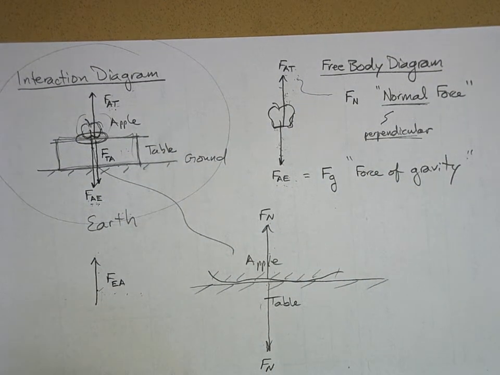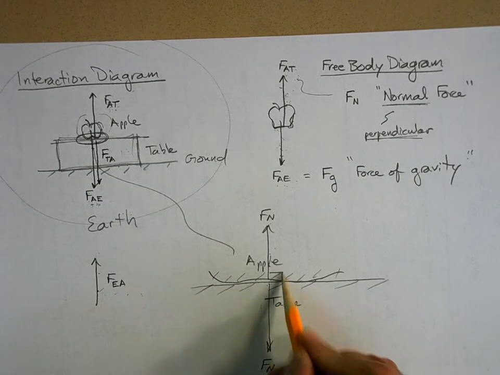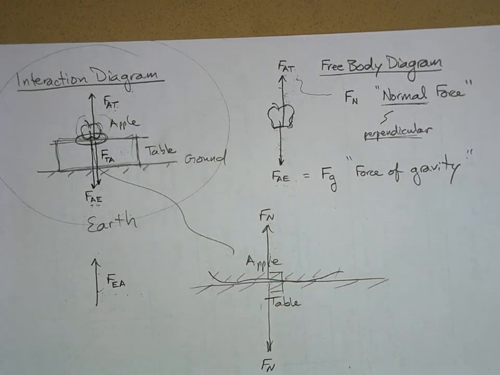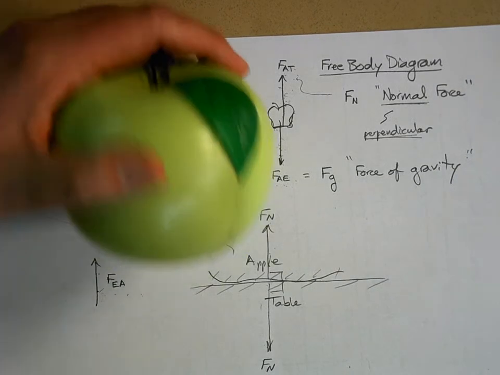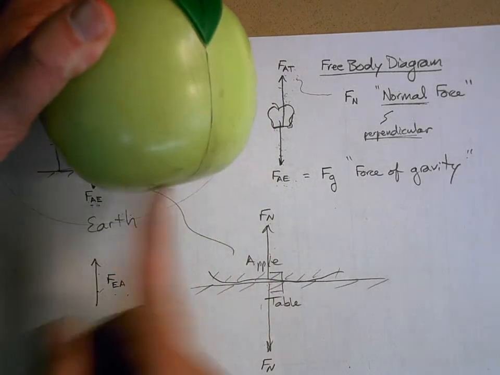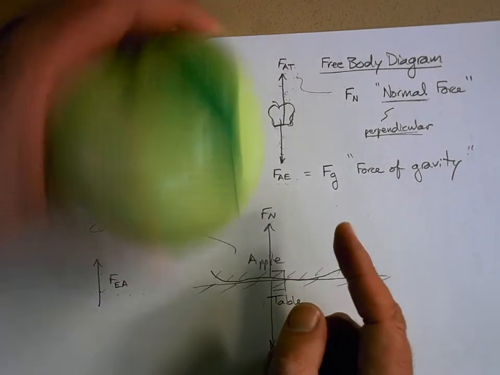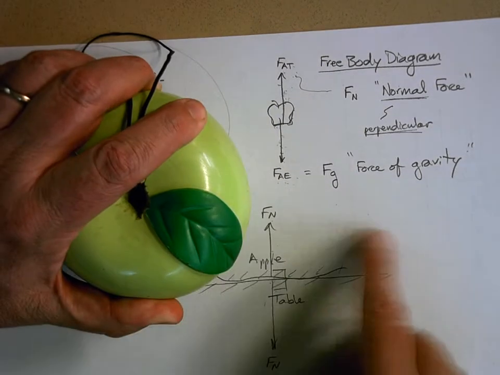But these forces are perpendicular to the surface. You have two surfaces pressed together. In this case, here's the apple. There's the bottom surface of the apple right here, and it's on the surface of the table right here.